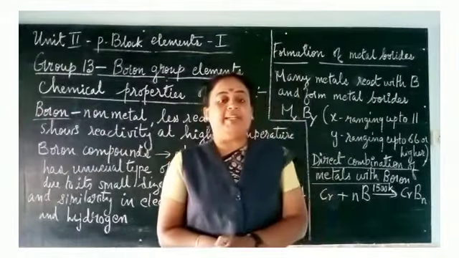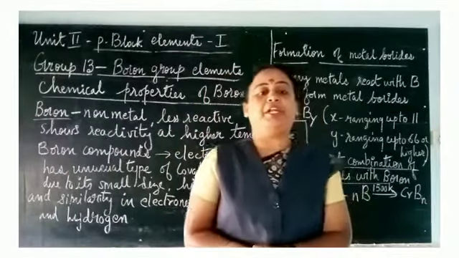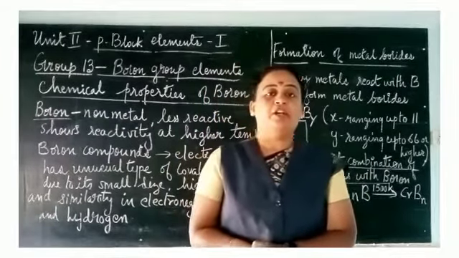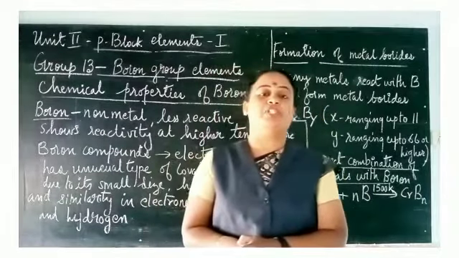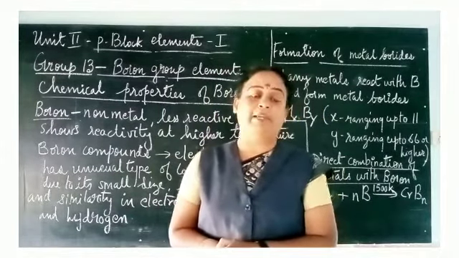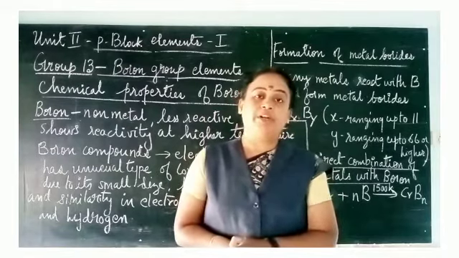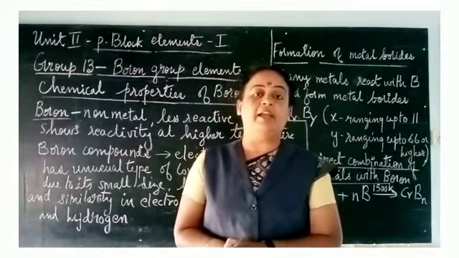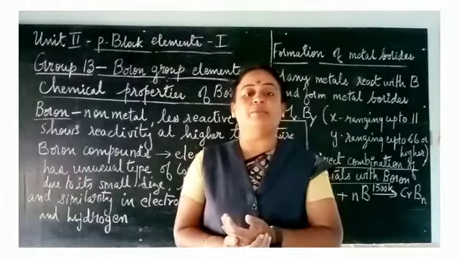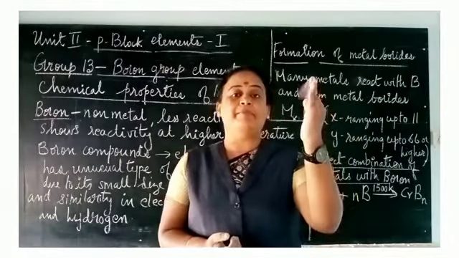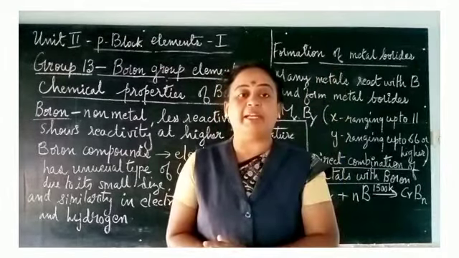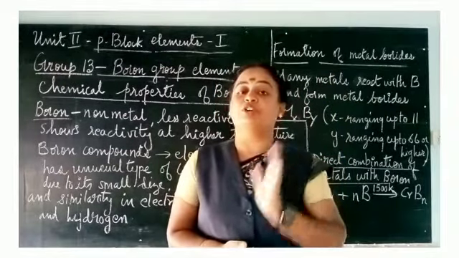Students, in this video let us study the chemical properties of boron. Boron is the first element in the 13th group, the icosogens or boron group family. Boron is the only non-metal. All the other elements in the boron group, aluminium, gallium, indium and thallium, are metals, while boron is a non-metal.